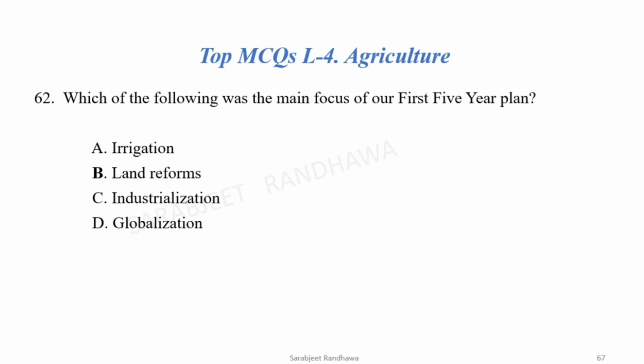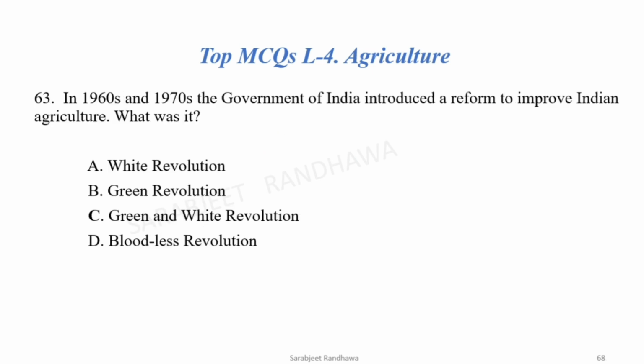Next, which of the following was the main focus of our first 5-year plan? First 5-year plan, the main focus was on land reforms. Next, in 1960s and 70s, the government of India introduced a reform to improve Indian agriculture. What was it? It was Green Revolution technique and White Revolution.